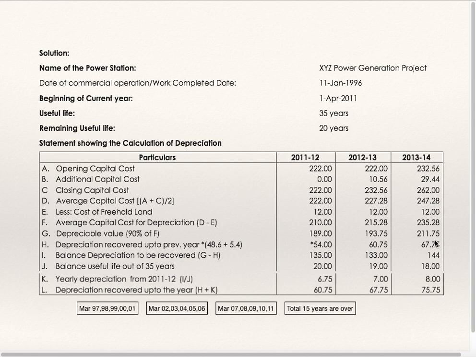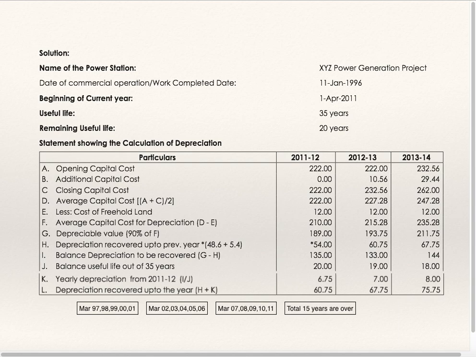Depreciation recovered up to previous year is 67.75. So balance depreciation to be recovered is 144. It is to be recovered in 18 years now. So 144 divided by 18 is 8. Depreciation recovered up to the year is 75.75, which is nothing but 67.75 plus 8.